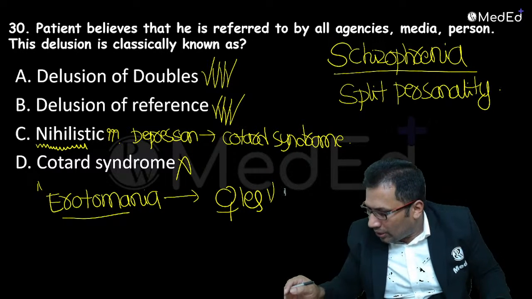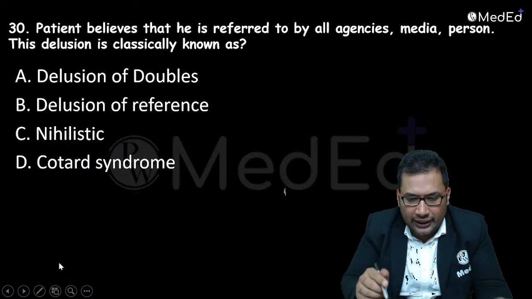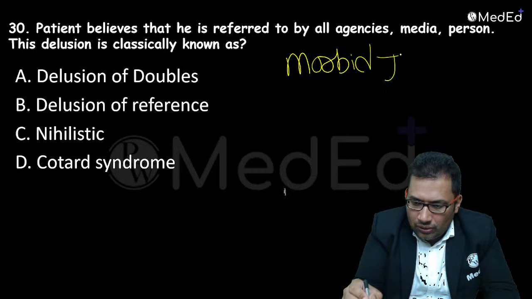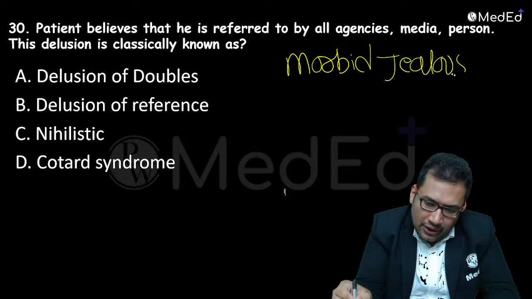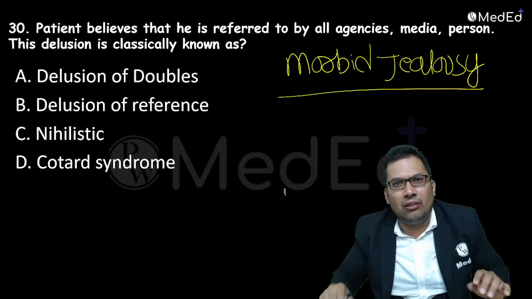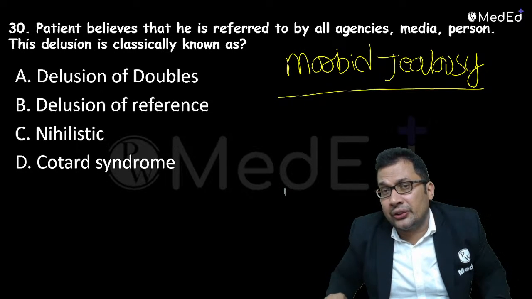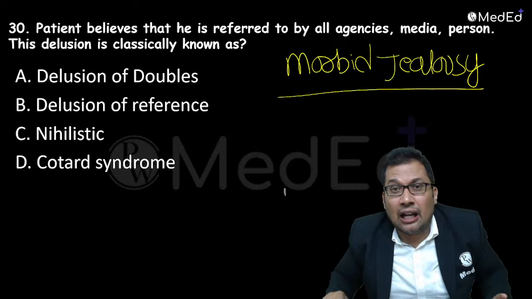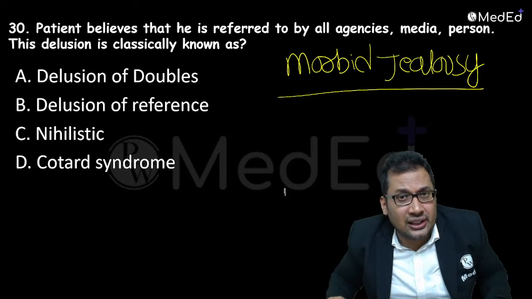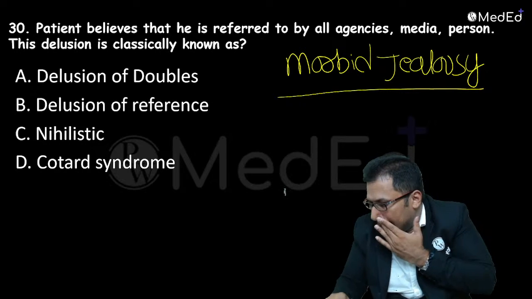What is the syndrome of morbid jealousy? Anyone, can you guess? Morbid jealousy. So the husband or wife always thinks that the wife or husband or partner is unfaithful, that they're having some extramarital affair. This morbid jealousy is commonly seen in chronic alcoholism. What is that syndrome known as?